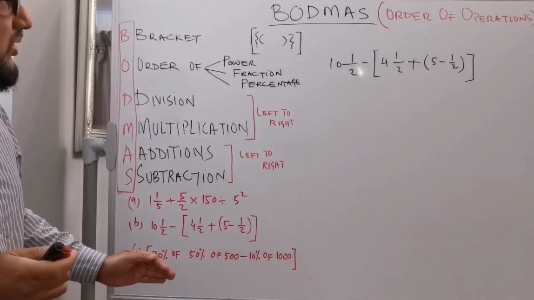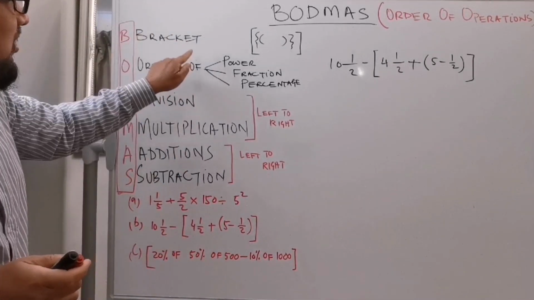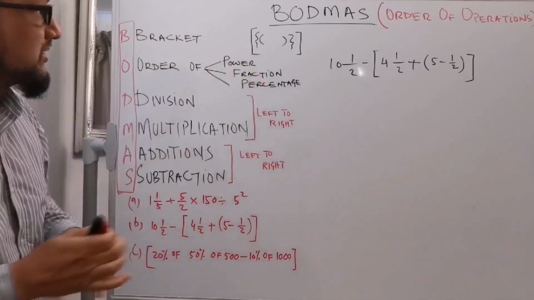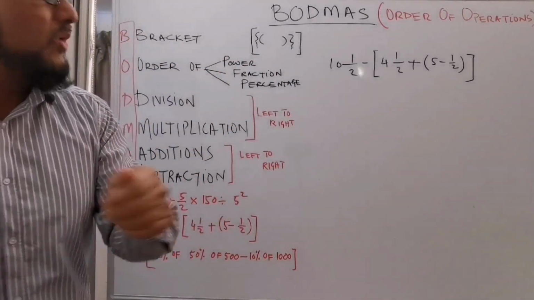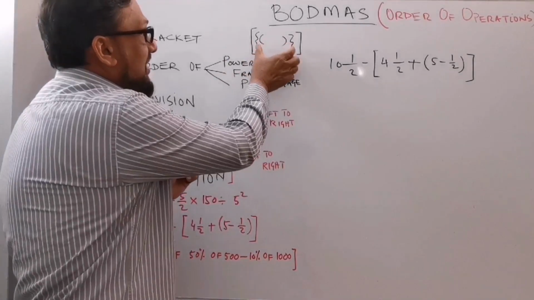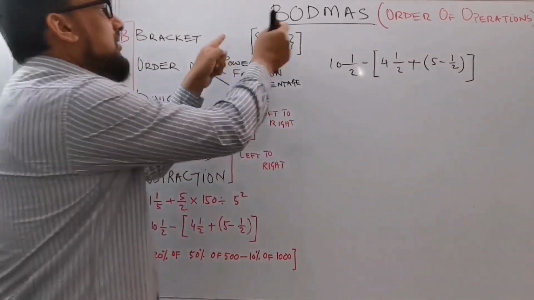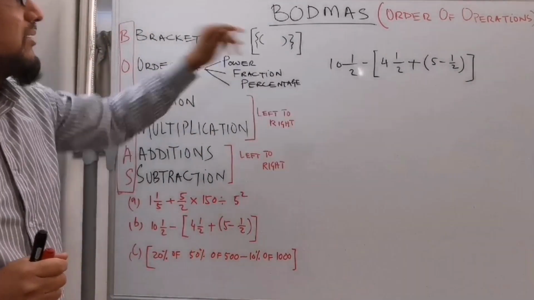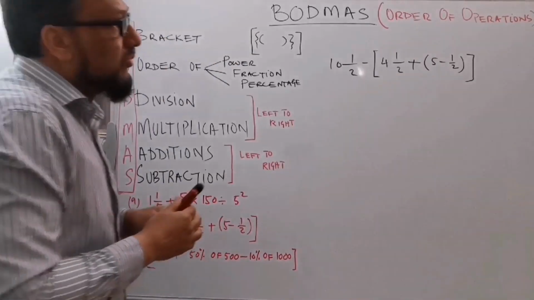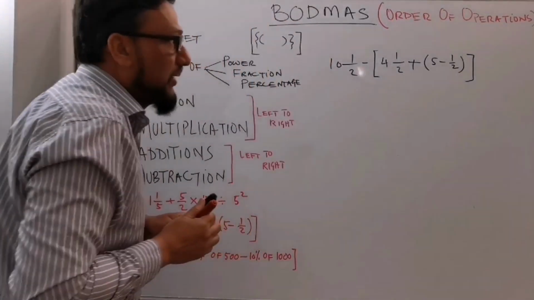As per BODMAS, you need to solve brackets first, but there are 3 types of brackets. One is the small brackets, second is the curly brackets, and the third is the big brackets. So I'm going to solve the small bracket first.